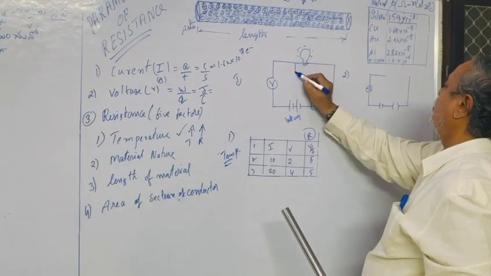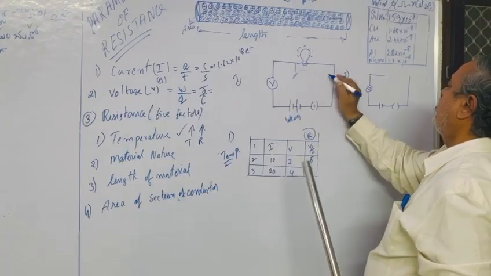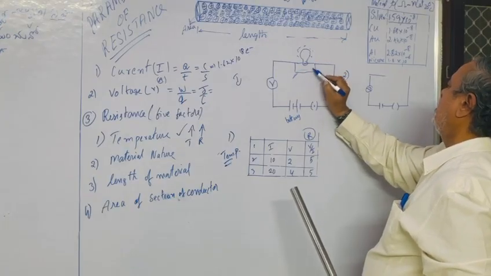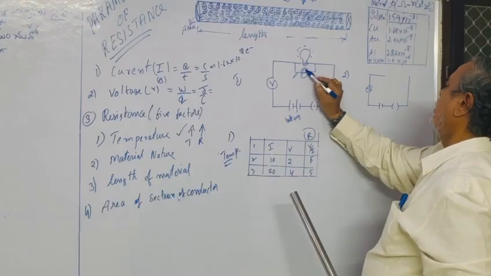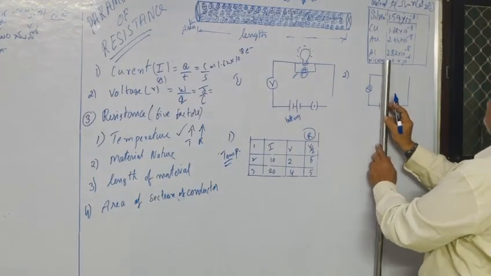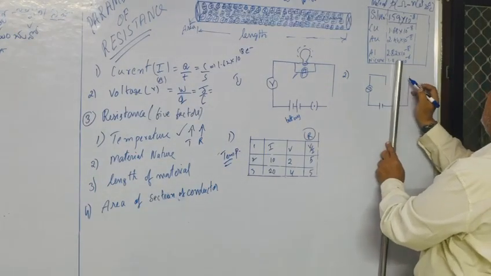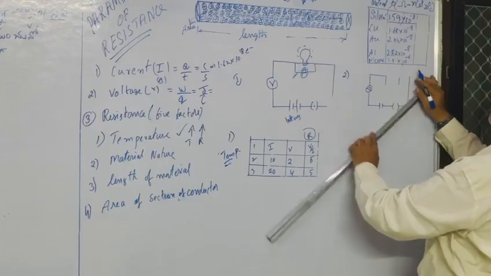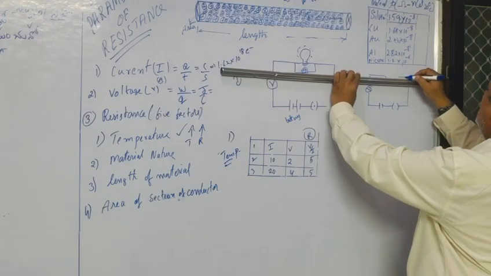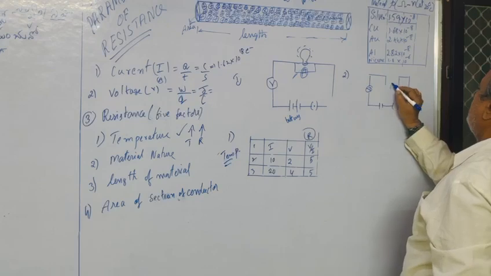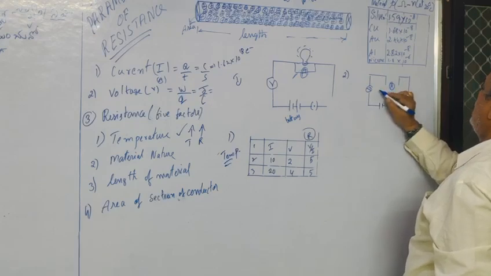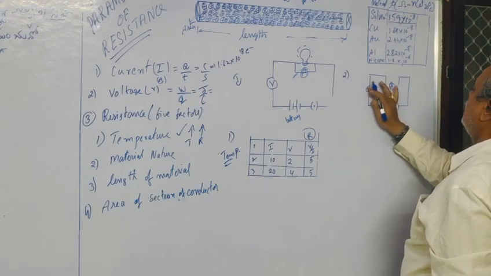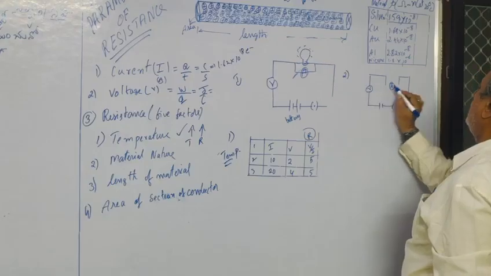You will have to put the ammeter here, and next here also the ammeter. This is the ammeter. This is the voltmeter.